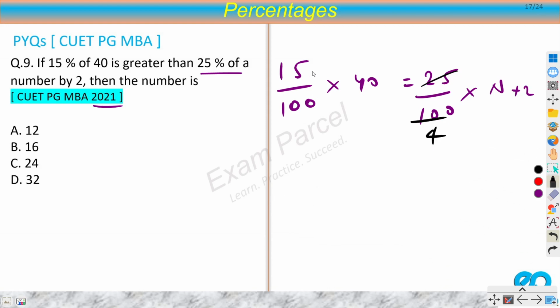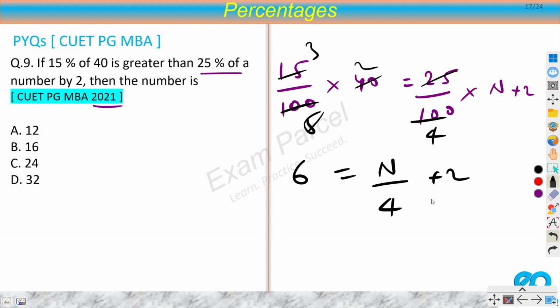4 times 2 by 5 times 5, 3. So 6 equal to n by 4 plus 2. So n by 4 equal to 6 minus 2, 4. Therefore, n equal to 4 into 4, 16. So our answer is B, 16.